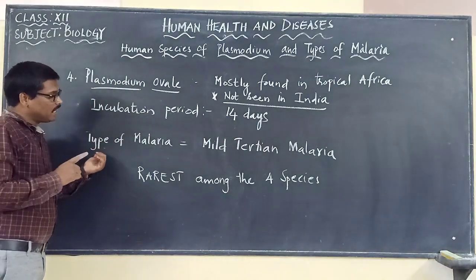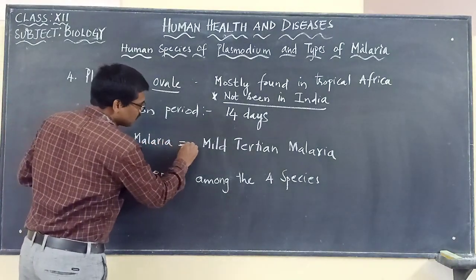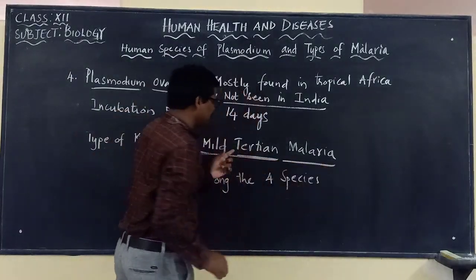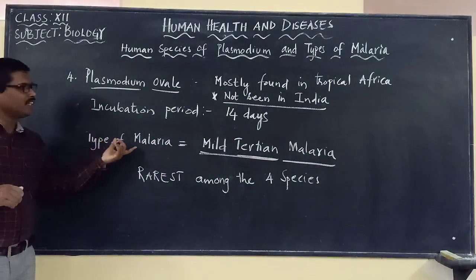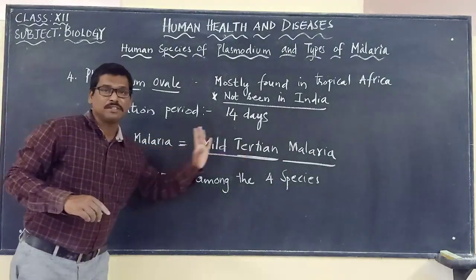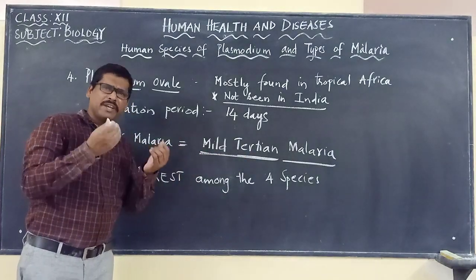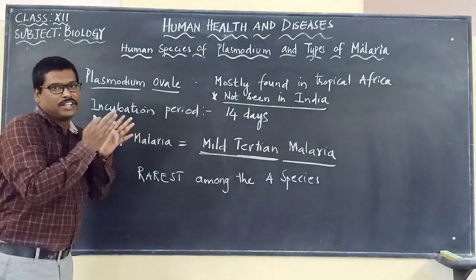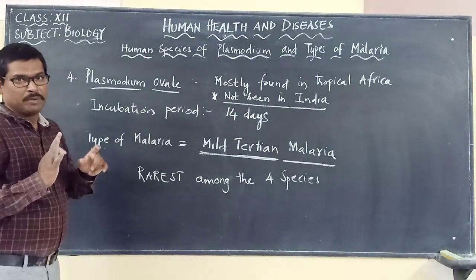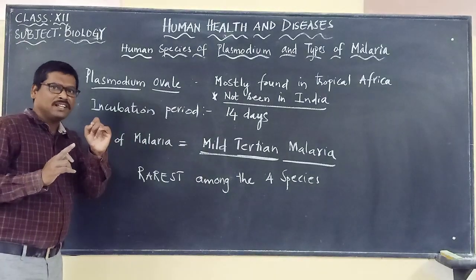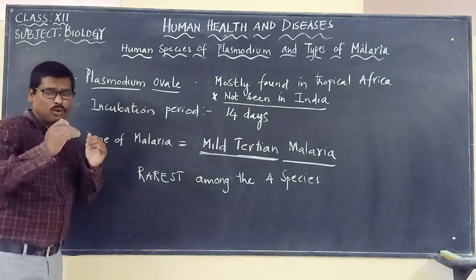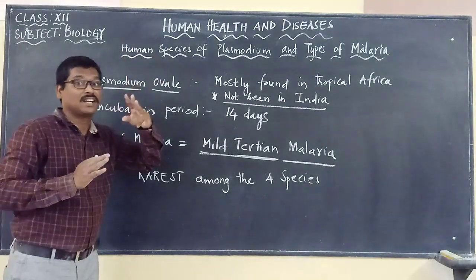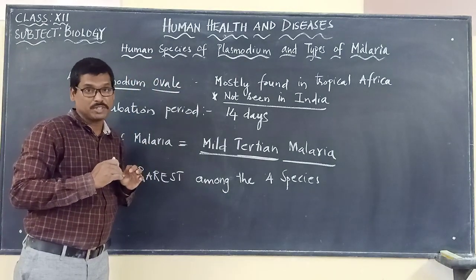And the type of malaria is named mild tertian malaria. The fever may be very, very mild in the individual suffering from the malaria. Mild means very low fever will be shown, and it is not as serious as we have seen with the other 3 types of Plasmodium species.